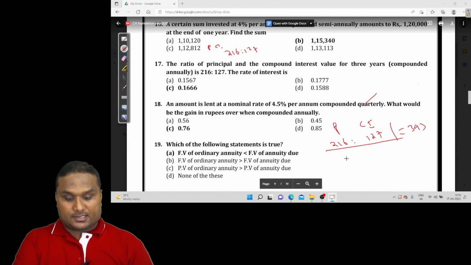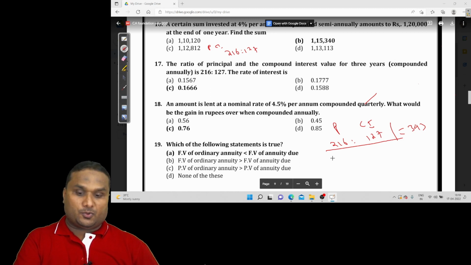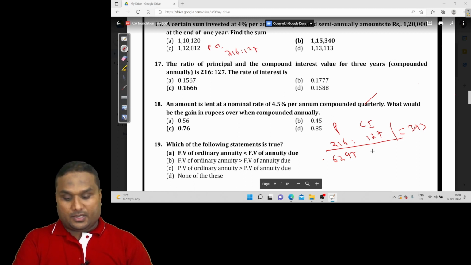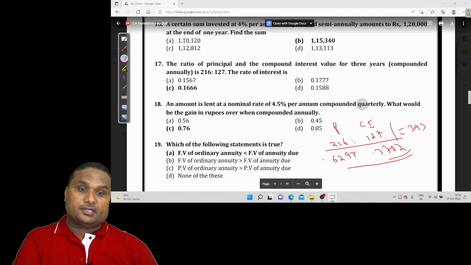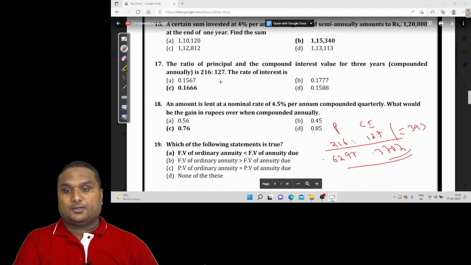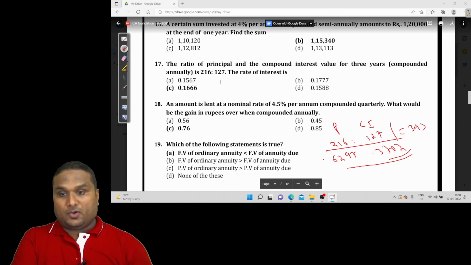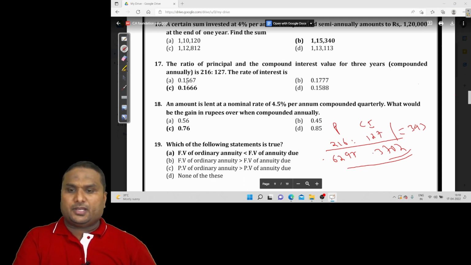Now I'm just trying to find out the percentage. 216 divided by 343 is approximately 0.6297, 62.97. 127 divided by 343 is 0.3702, approximately 37%. Now the question is, what is the ratio of principal and compound interest for 3 years? Let's check it. Now the rate of interest, one option is 0.1567, that is 15.67.